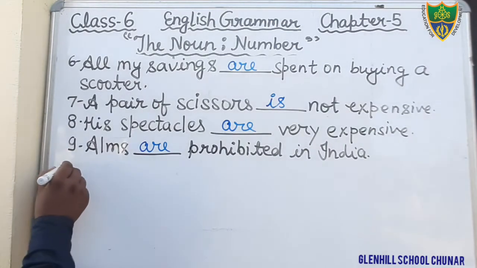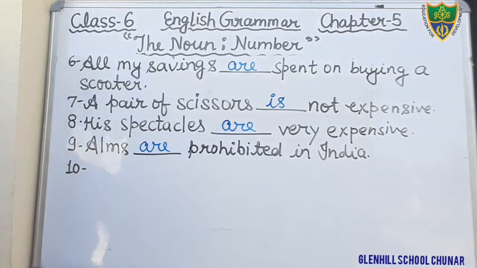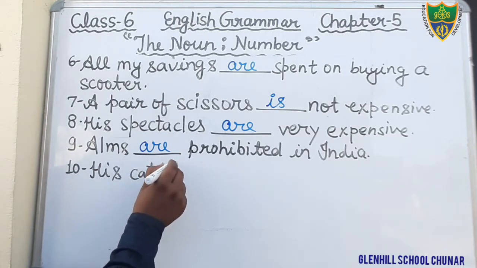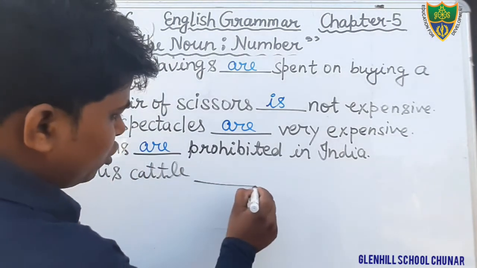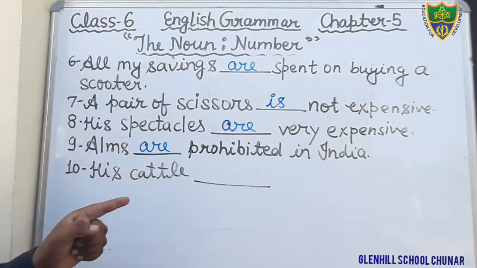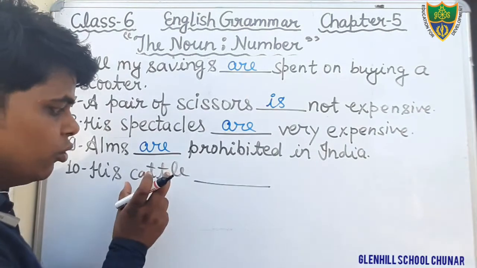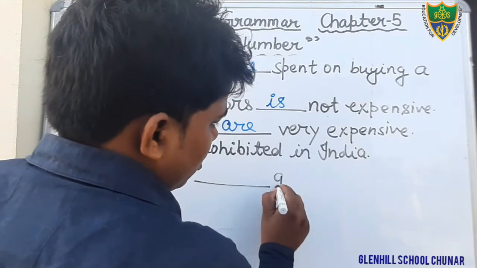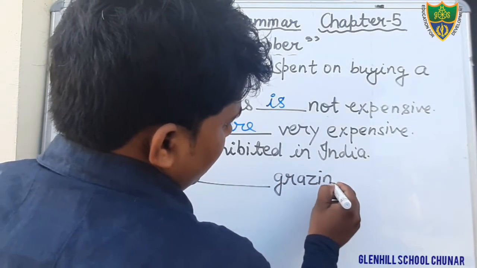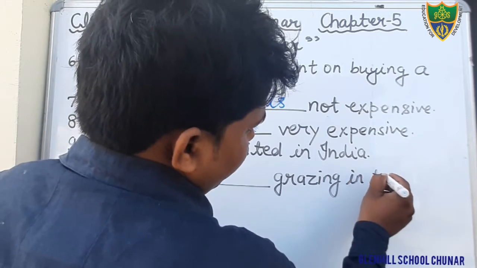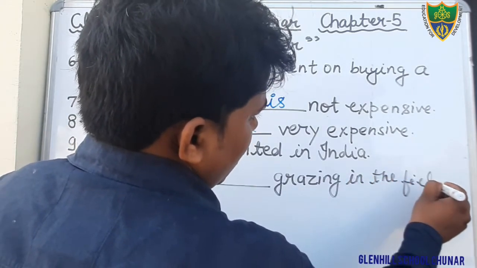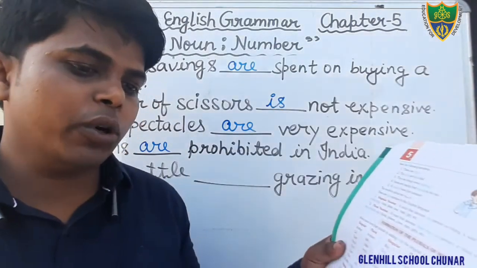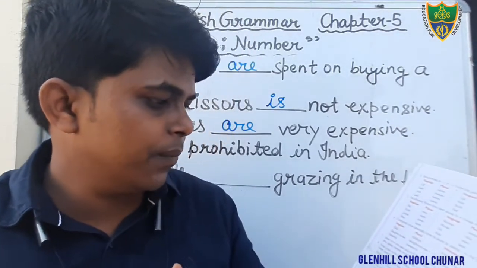Question number 10. His cattle. Dear students, the word cattle is used as a singular and plural both. His cattle grazing in the field. You can see here, students, at page number 21, in point number 7.